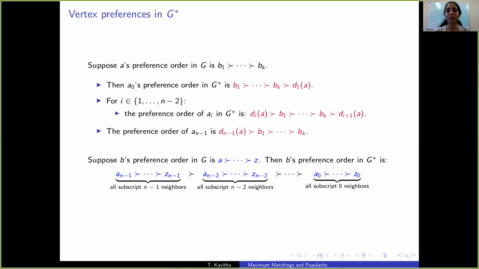So the preference orders of vertices in B star are important for us. If B's preference order in G is as given here, then B's preference order in G star is all its subscript n-1 neighbors at the top of the list, followed by all subscript n-2 neighbors next, and so on and so forth. And finally, at the very end, we have all subscript 0 neighbors. Within all subscript n-1 neighbors, it's as per its original preference order in G. Similarly, within all subscript i neighbors, it is as per its original preference order in G.